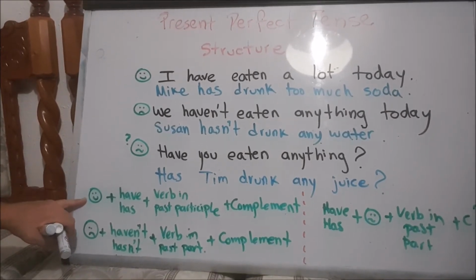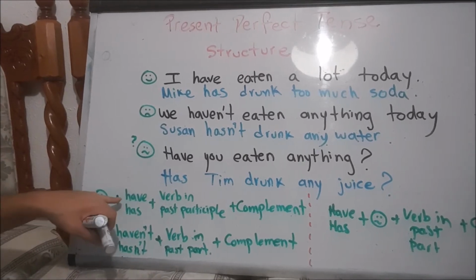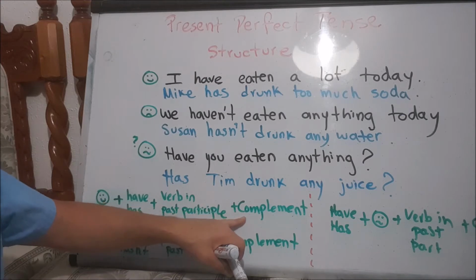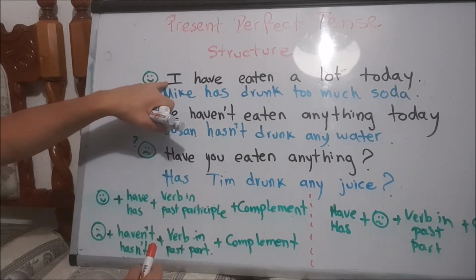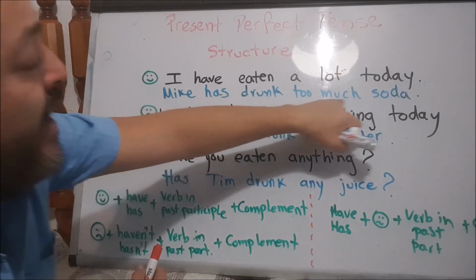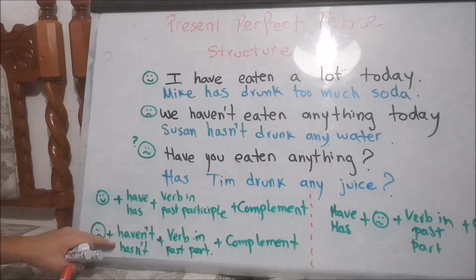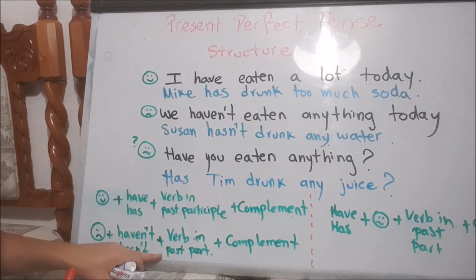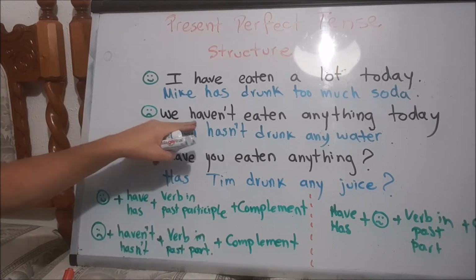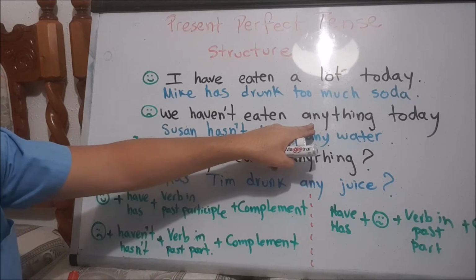Affirmatives. First, the subject: I, you, he, she, it, we, they. The auxiliary, have or has, verb in past participle, and complement. Subject, auxiliary, verb in past participle, and the complement. Negatives. Person plus haven't or hasn't, plus the verb in past participle, and then your complement. Person, haven't or hasn't, verb in past participle, and the complement.